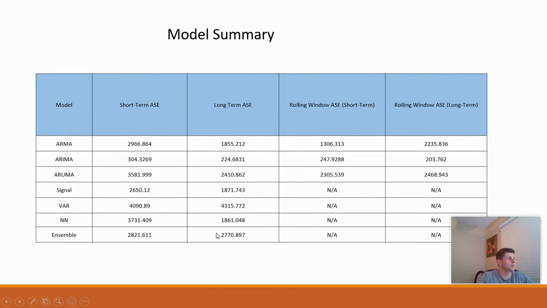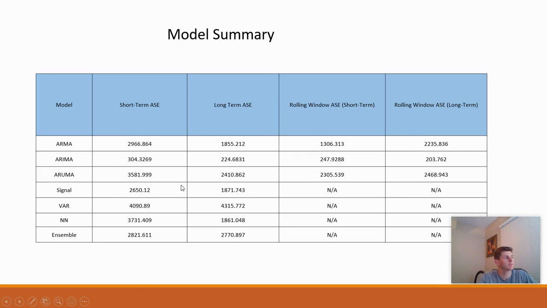Looking at the model performances, the ARIMA did the best, at a short-term ASE of 304 and long-term of 224, and the rolling windows were 247 and 203. Everything else was roughly in the thousands. So what this indicates to me is that the ARIMA significantly outperformed all these models.